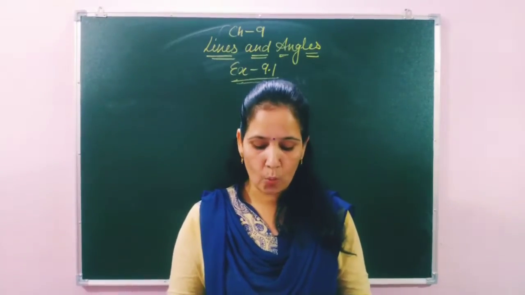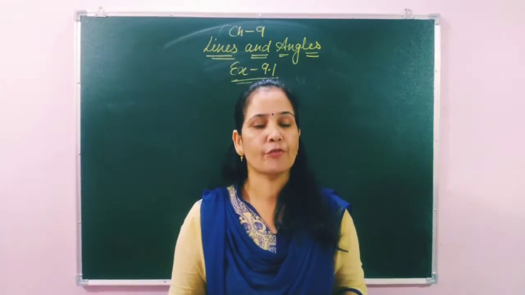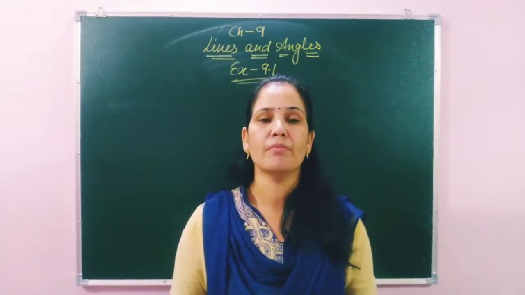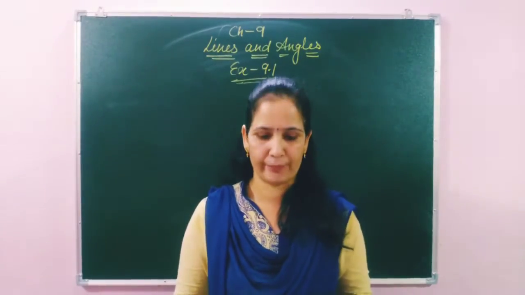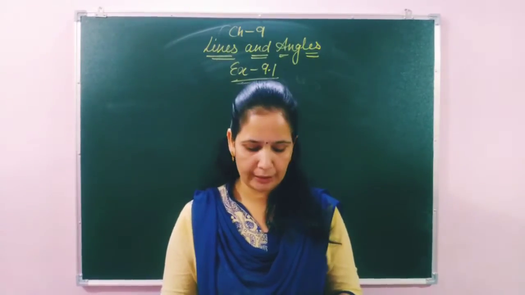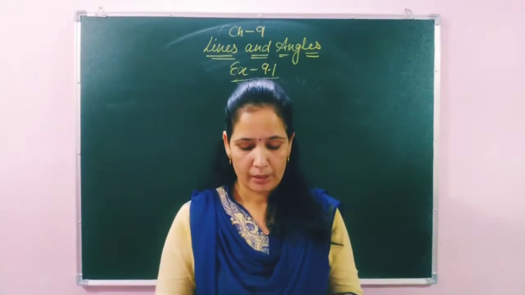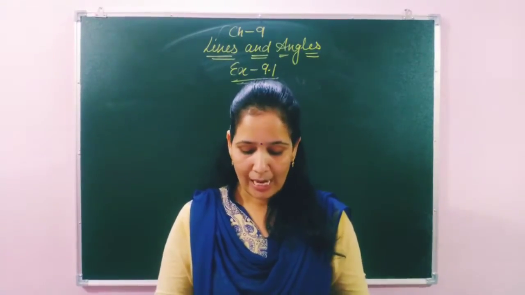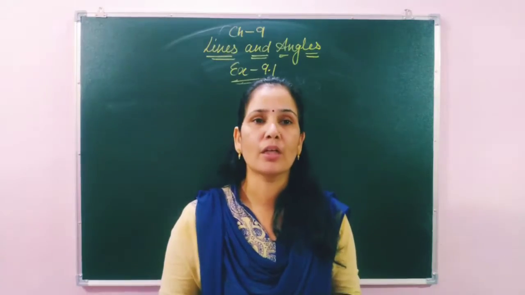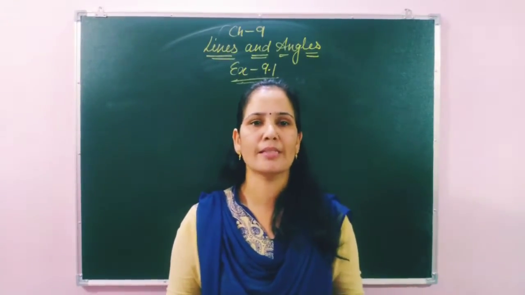Next situation is one acute and one obtuse. Then also not possible, because we want the exact sum of 90 degrees for two complementary angles. If one is obtuse, that means more than 90 degrees. So in the first question, only the first case actually satisfies the condition for complementary angles. Now let's discuss question number two.